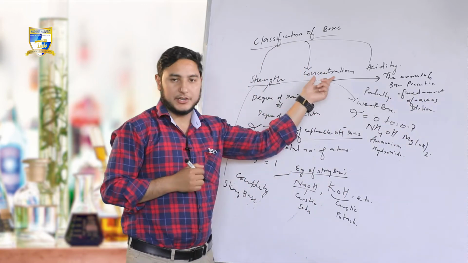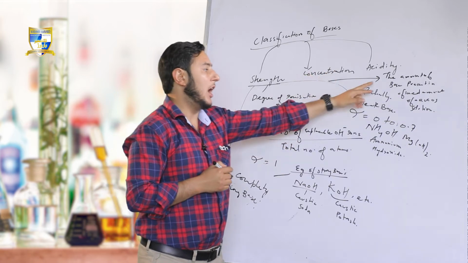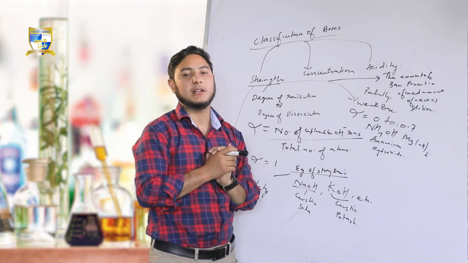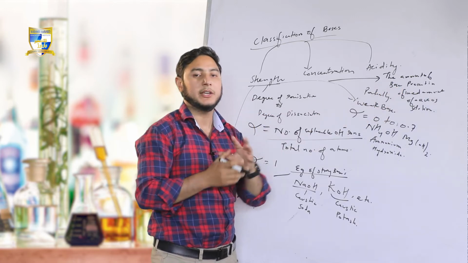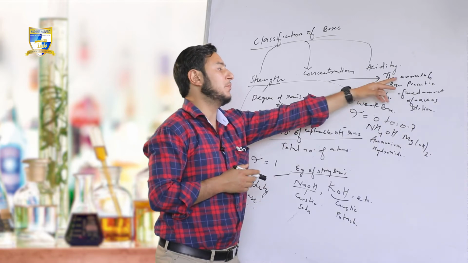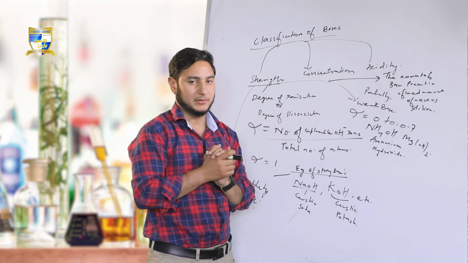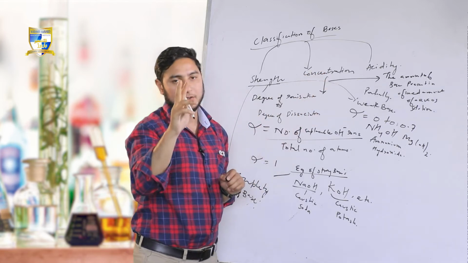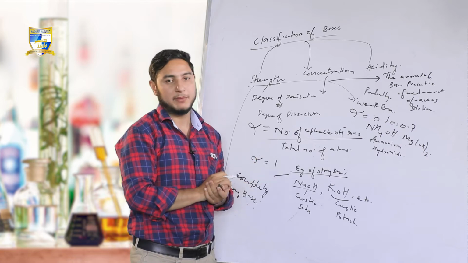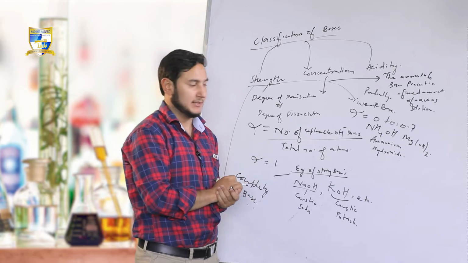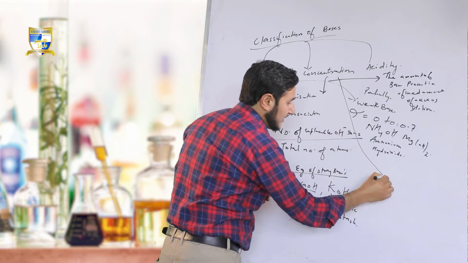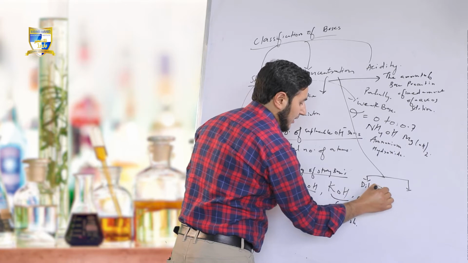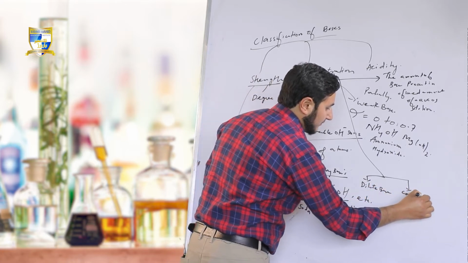That is, we know the quantity of aqueous solution and we have to put the amount of base in that aqueous solution. On this basis, bases are of two types: dilute base and concentrated base.